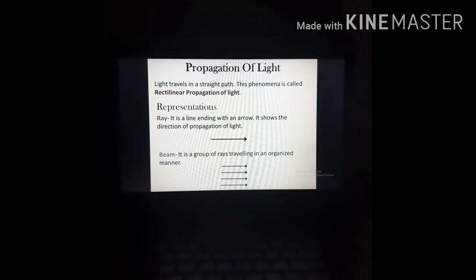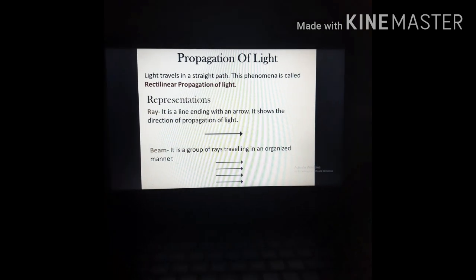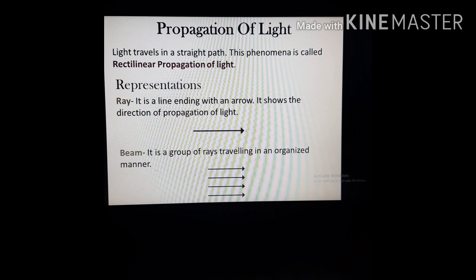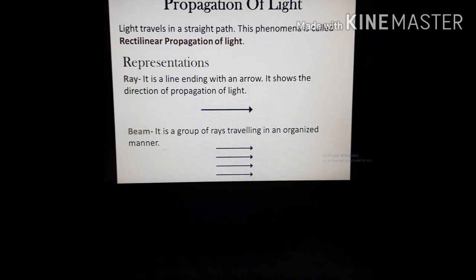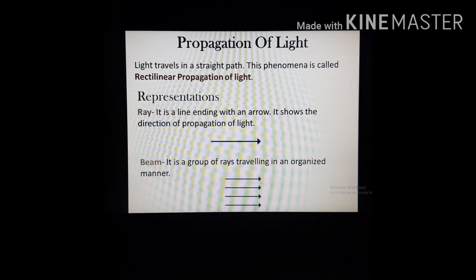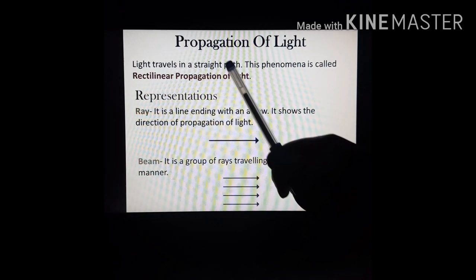Now we will study about the propagation of light. Here, propagation means how light travels. We all know that light always travels in a straight path. This is known as rectilinear propagation of light.